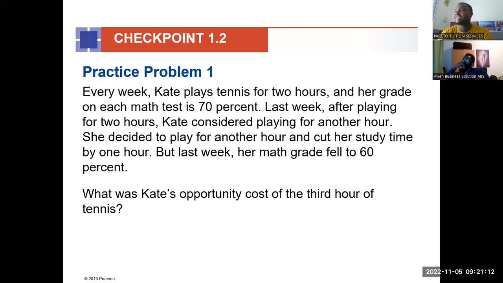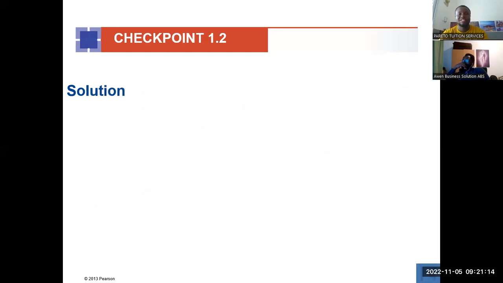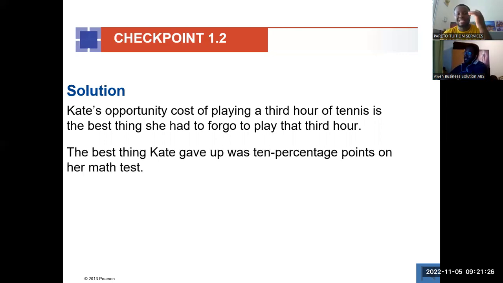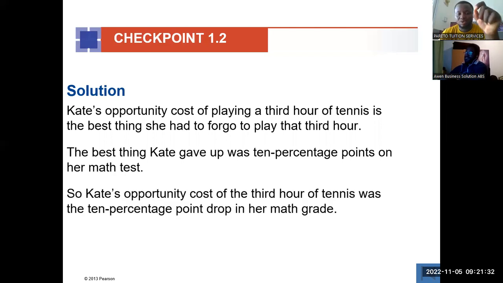So remember, we said opportunity cost is the best thing that you forgo. So as she was increasing the hours for tennis, she had to reduce the study time, and that caused a 10% reduction in maths grade. So the 10% that she lost, that is the opportunity cost of increasing the tennis hour by 1.